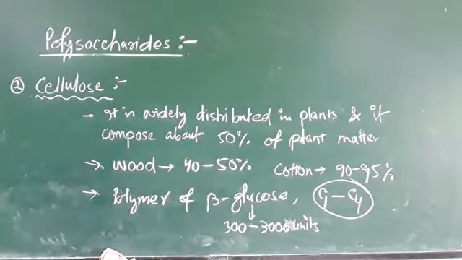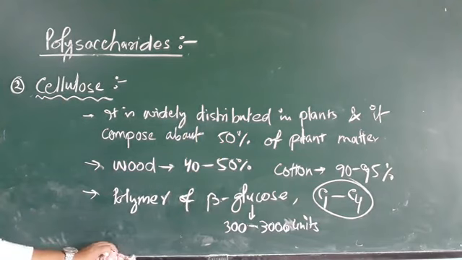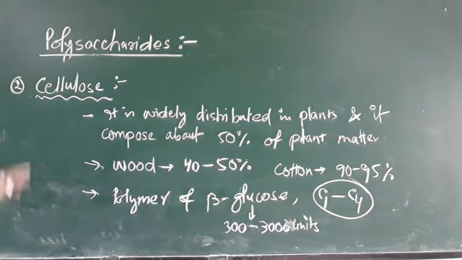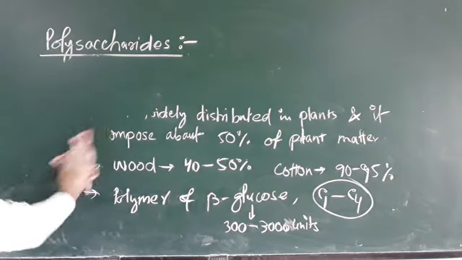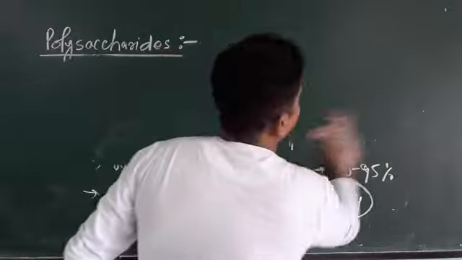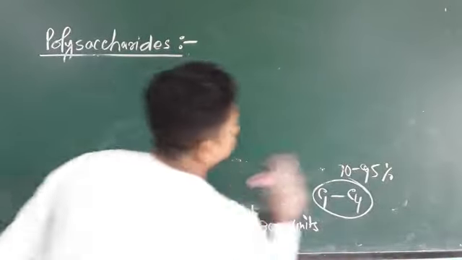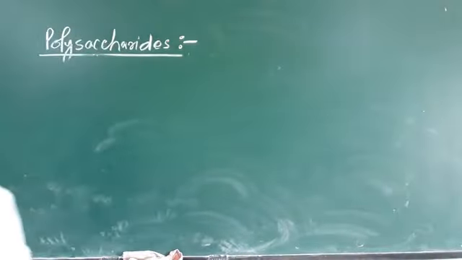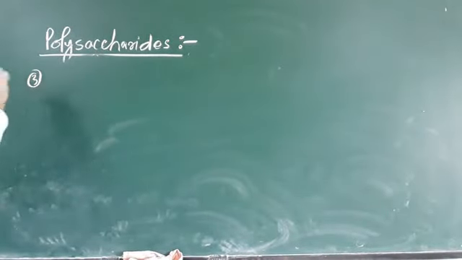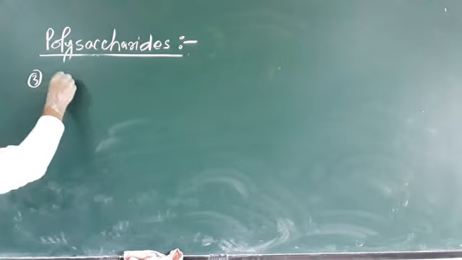Now we are left with our last topic, that is glycogen. This is all about cellulose. Now we are going to discuss glycogen, number 3.